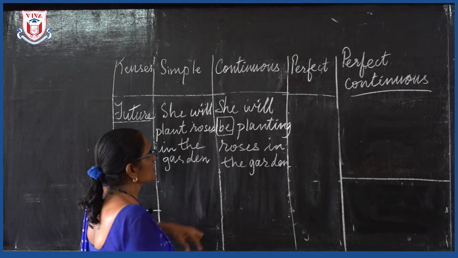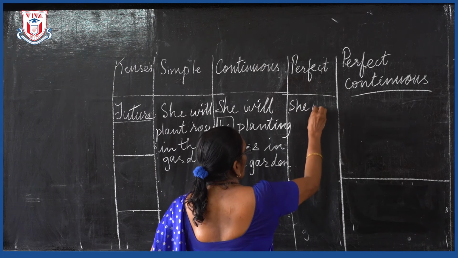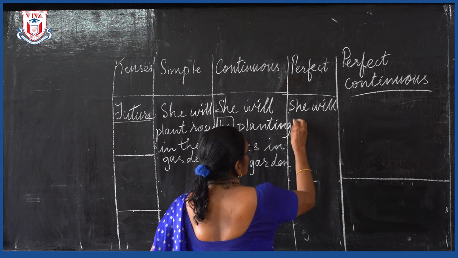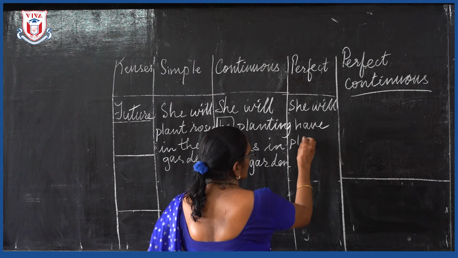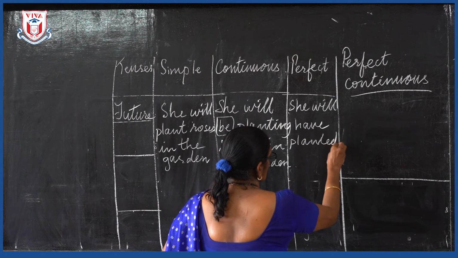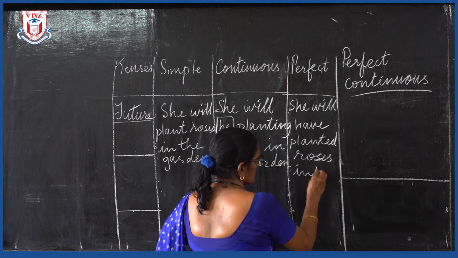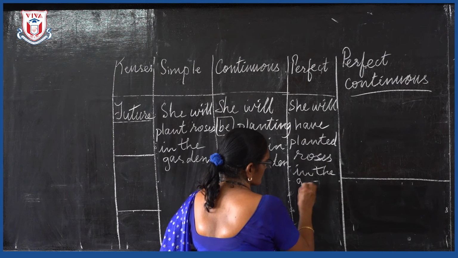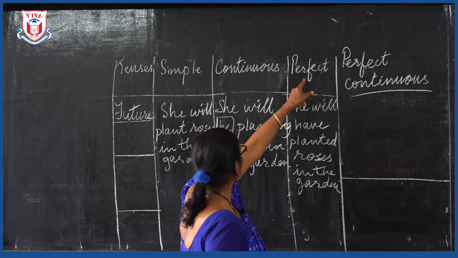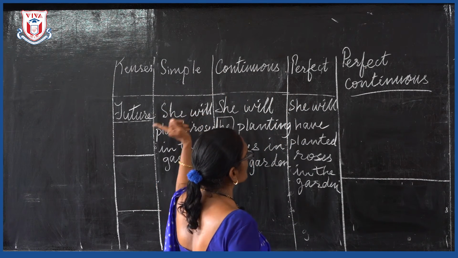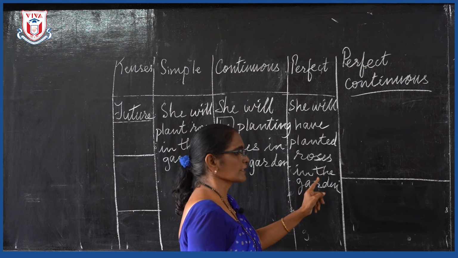Now perfect tense. She will have planted roses in the garden. Okay, she will have, perfect future tense, future perfect tense. She will have planted roses in the garden.